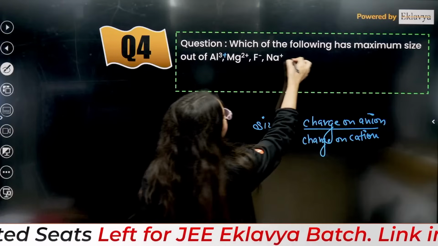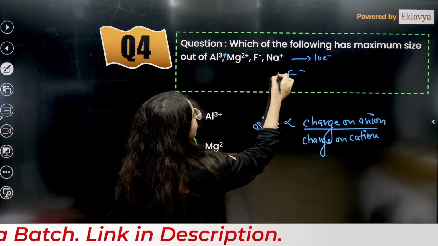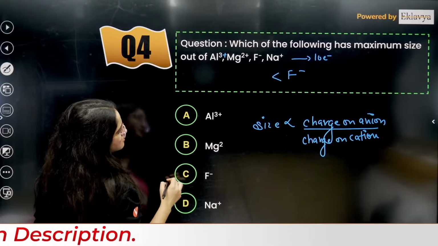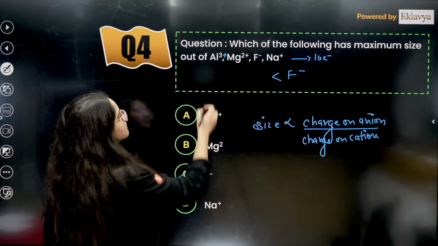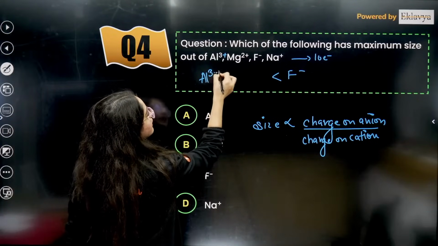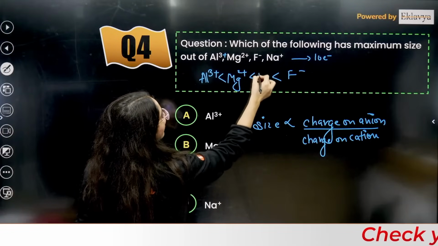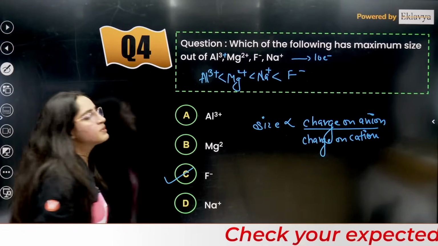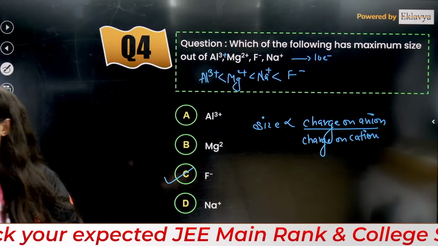All have 10 electrons, right? So maximum size is for F negative, which they are asking you now. Minimum size is for Al3 positive. They can ask you the minimum size also. Then you have Mg2 positive, then you have Na positive. The increasing, decreasing order also they can ask you.